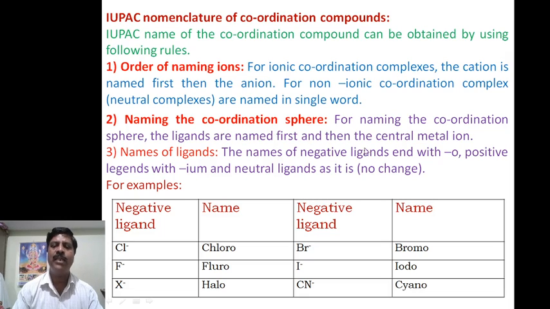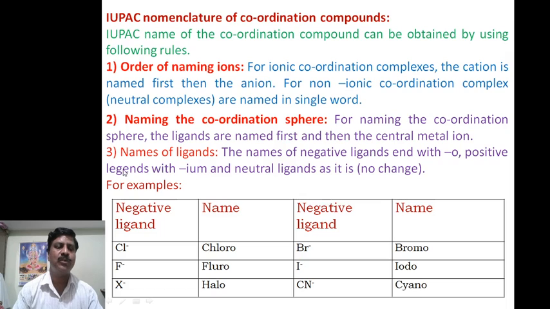For naming the coordination pair, the ligands are named first, then the central metal ion. The coordination pair is in the complex ion, and while naming it, you have to name the ligand first, followed by the central metal ion.